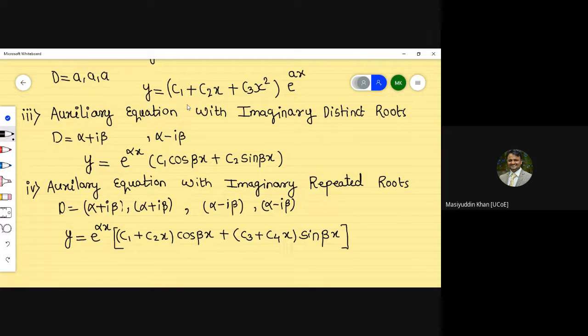Whenever the terms are repeated, you can see that there are three terms repeated here. So c1 first we have to write as non-repeated. So when we start, this part is considered as not repeated. So this is c1 plus c2x plus c3x square into e raised to x, because these two are repeated. This first time repeated, that's why it is written as x. This is again more repeated, so it is x square. Suppose if there were 4, then c1 plus c2x plus c3x square plus c4x cube into e raised to x. So you should be careful about these things.